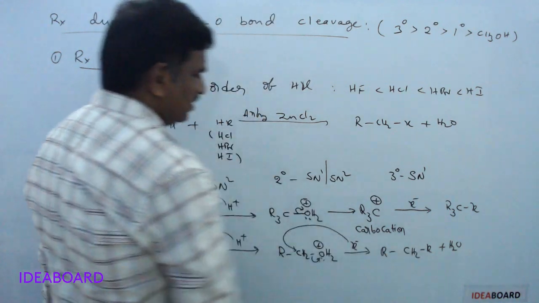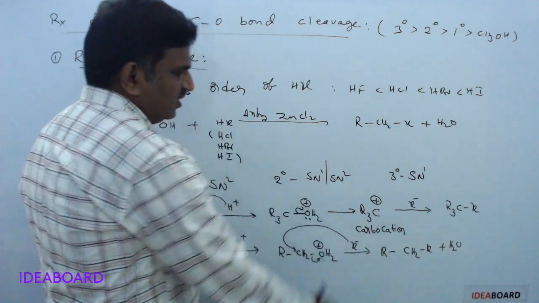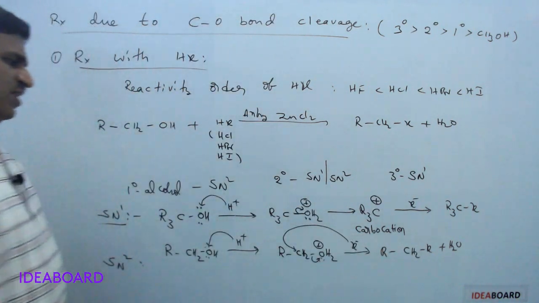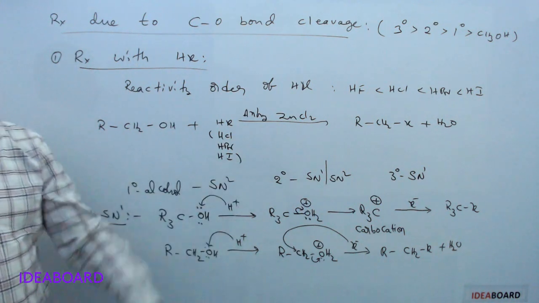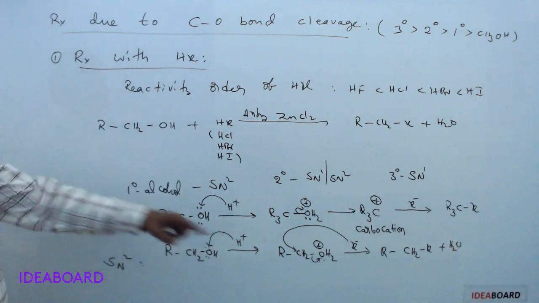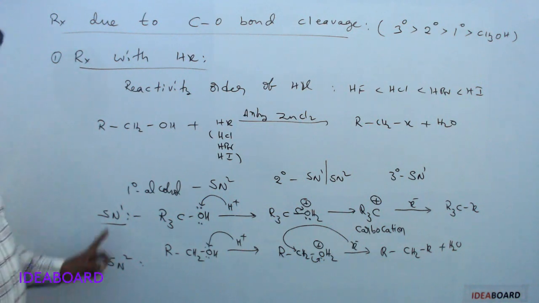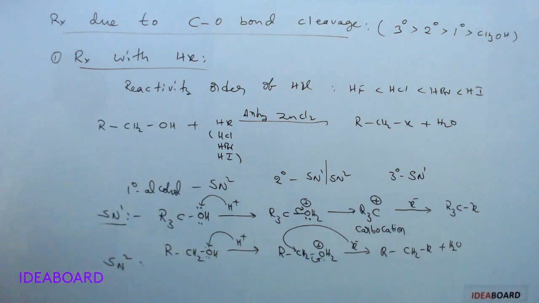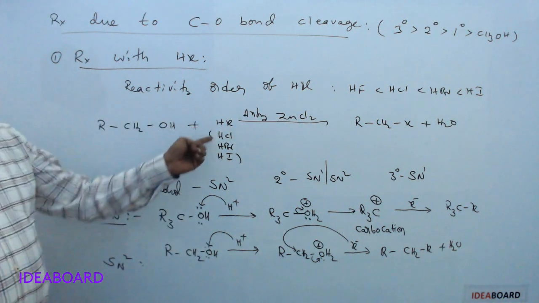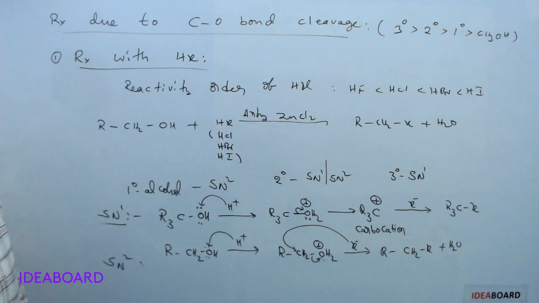So this is directly alkyl halide, and this is formed by a transition state. Only a transition state occurs, no reaction intermediate or carbocation formation occurs. That is the SN1, SN2 mechanism for alcohols on reaction with HX in the presence of a Lewis acid. Okay.